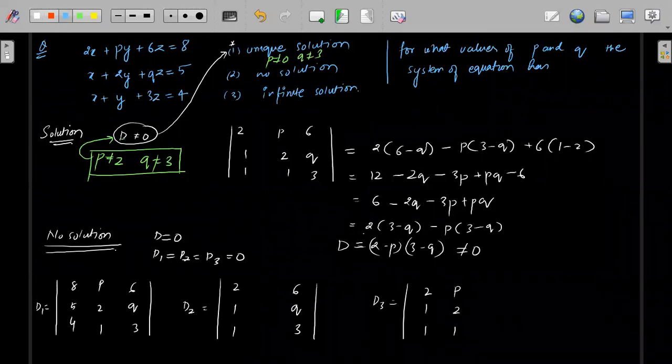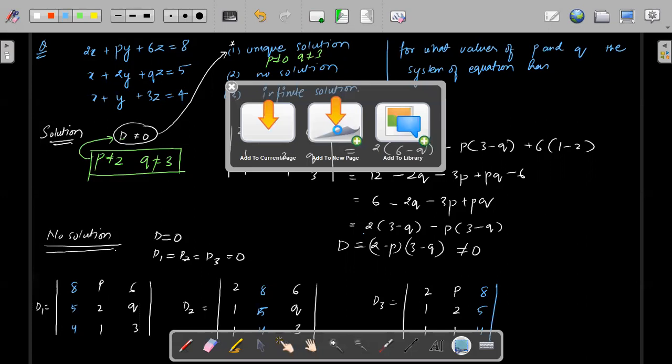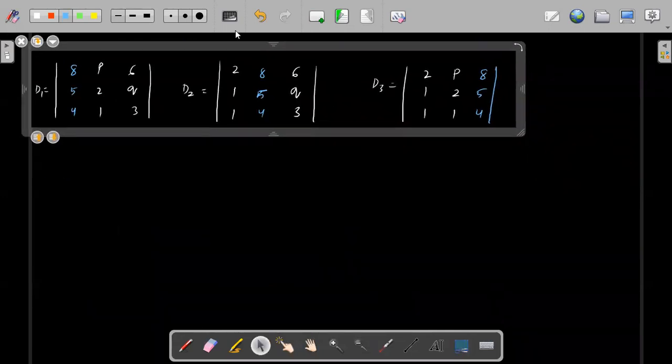I'll just simply change the color. In D1, I will substitute the constants, so this is 8 5 4. Here I will write 8 5 4, and here I will write 8 5 4. So these are the values of D1, D2 and D3. I will copy these.